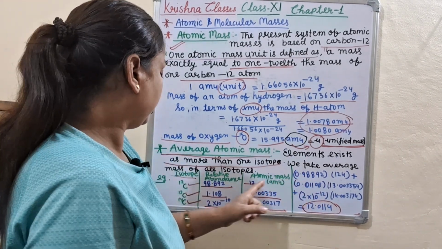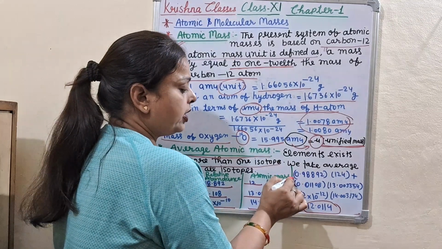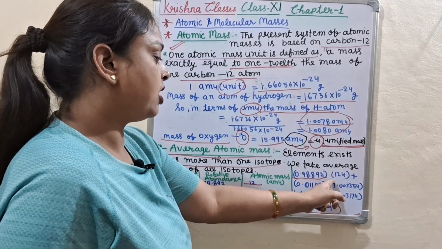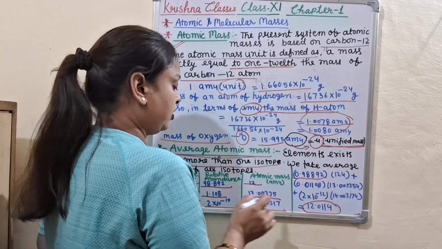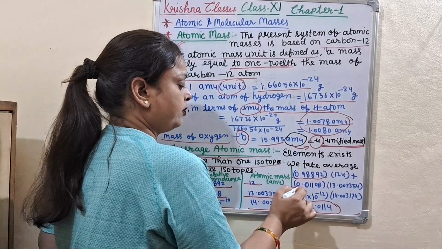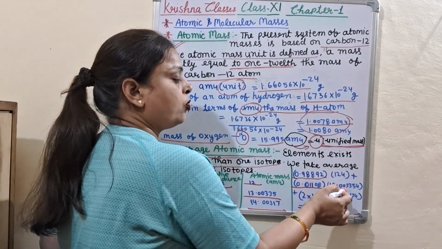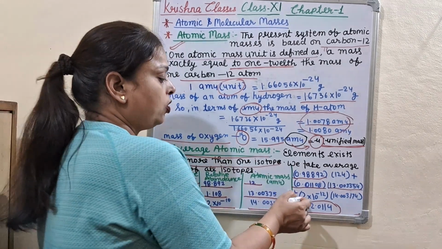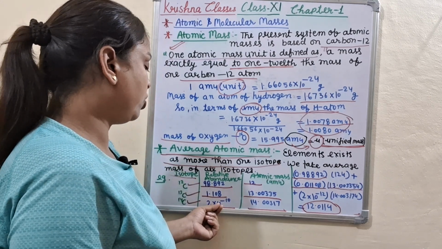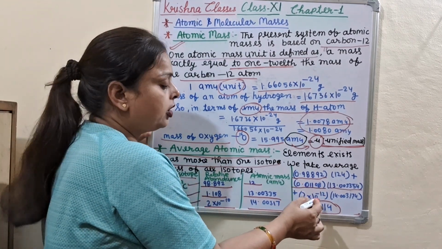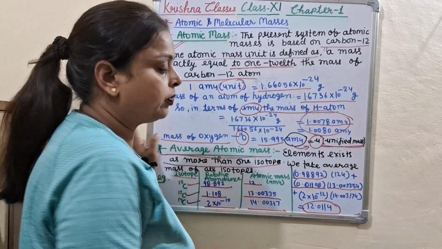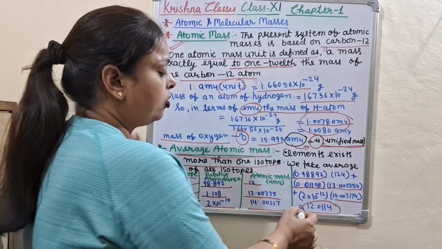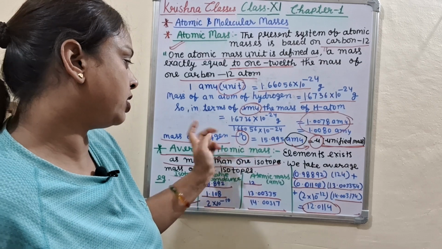Please see, the relative abundance of carbon-12 divided by 100 gives 0.98892, multiplied by 12 u, plus the carbon-13 relative abundance into 13.00335, plus the carbon-14 abundance, 2 into 10 to power minus 10 divided by 100, into 14.00317. Then we got 12.011. This is the average atomic mass.